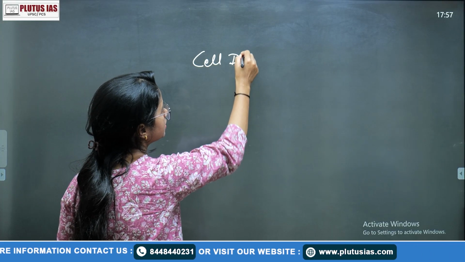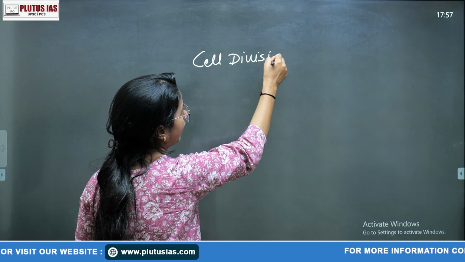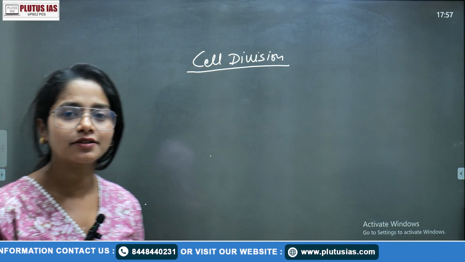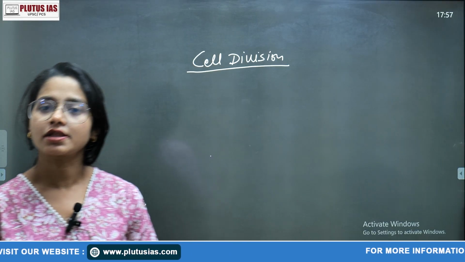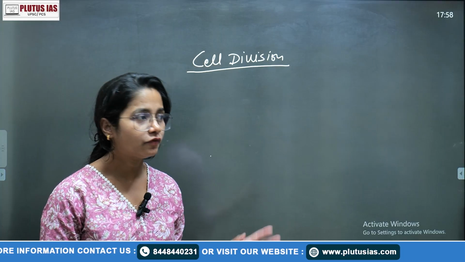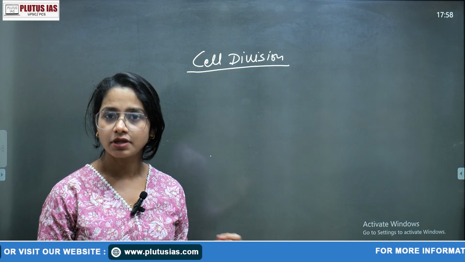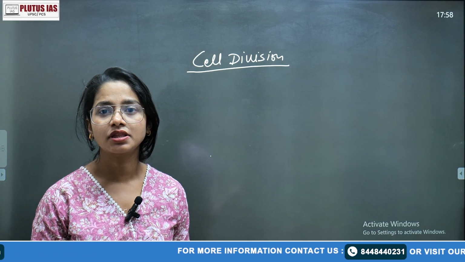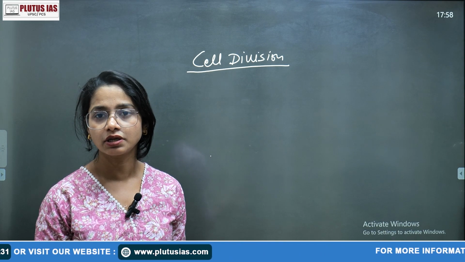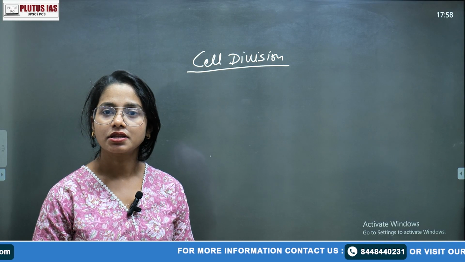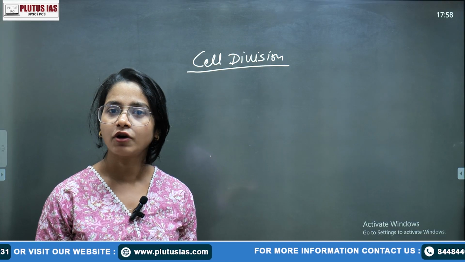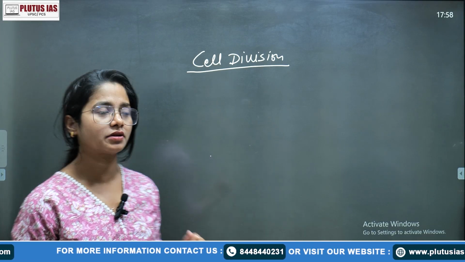Yesterday we also started cell division, but we ended up at what is a cell. So don't worry today, because before starting cell division we have to know what a cell is. That's why I recorded the previous video on what is a cell. If you want to know about the cell, and on the basis of the cell the classification of animals, that is prokaryote and eukaryote, and on the basis of the number of cells, unicellular and multicellular, please go and see once what is a cell. I have recorded that in the previous section.